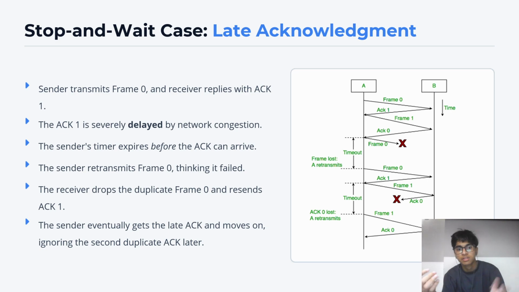So the duplicate of frame 0 is removed by the receiver, and as the sender gets the late acknowledgement from the receiver, the sender moves on and ignores the second duplicate ACK. Thus, frames are wasted in late acknowledgement. Thus, it's not usually used.